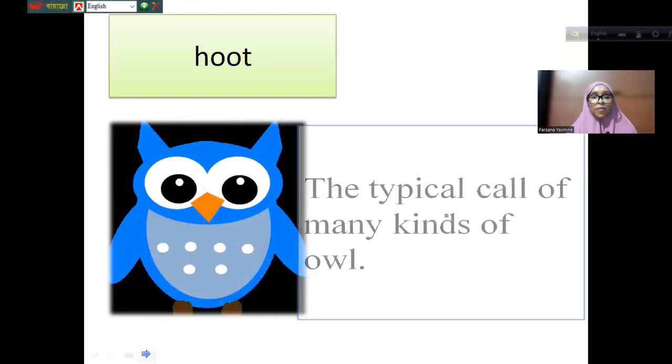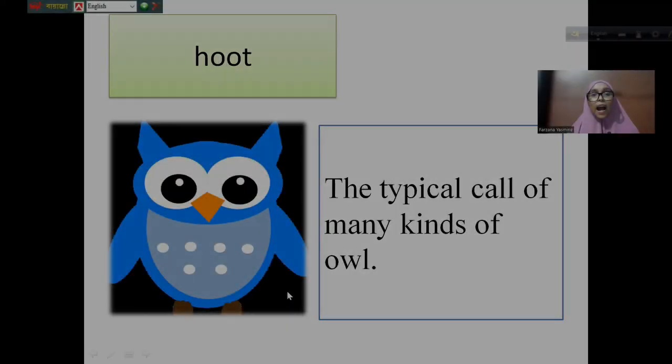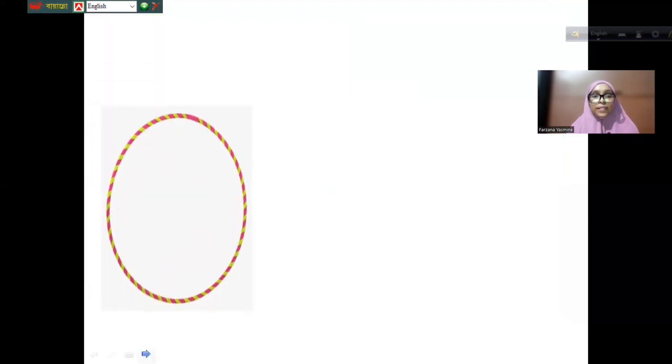Yes. What is this? Hood. The typical call of many kinds of owl, that is called hood. That owl sound is called hood. The sound that an owl makes, that is called hood. The typical call of many kinds of owl. Let's see the next one.